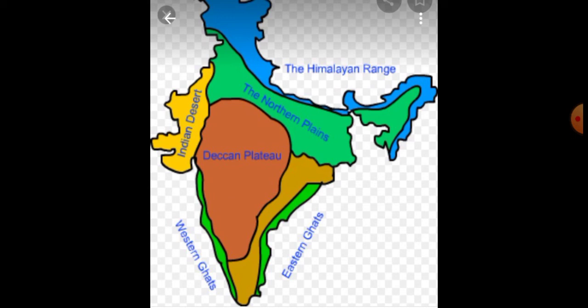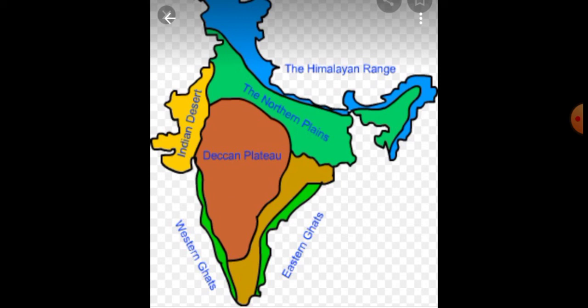Okay, then students, today I conclude this class. Just you listen very carefully, students. Now just you see this map. This is the Deccan Plateau map. Okay, one separate outline map you have to do for the Deccan Plateau alone.